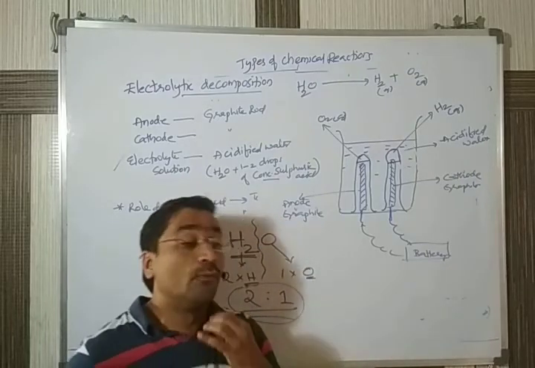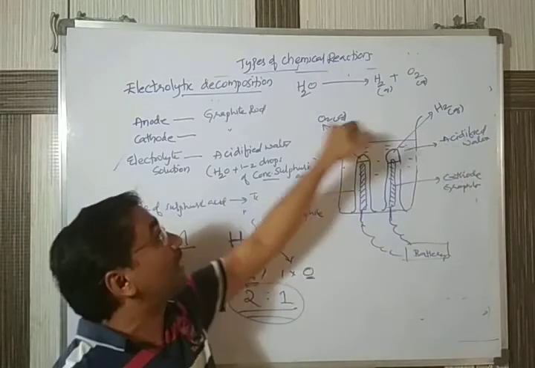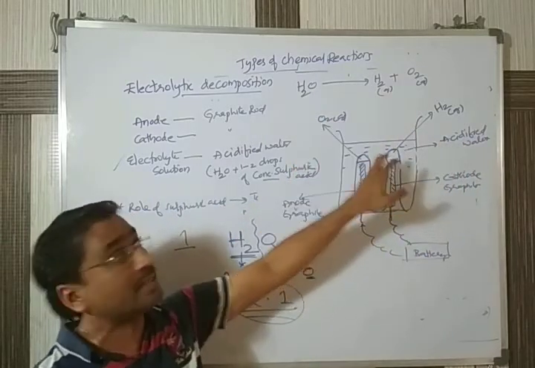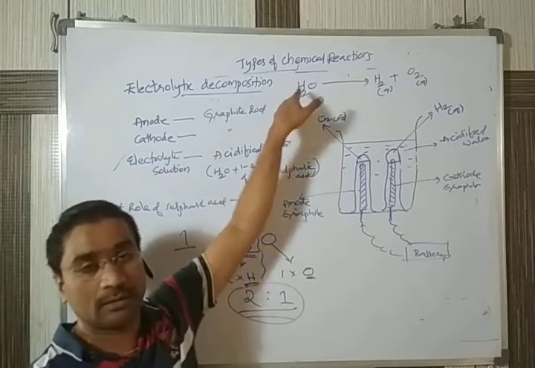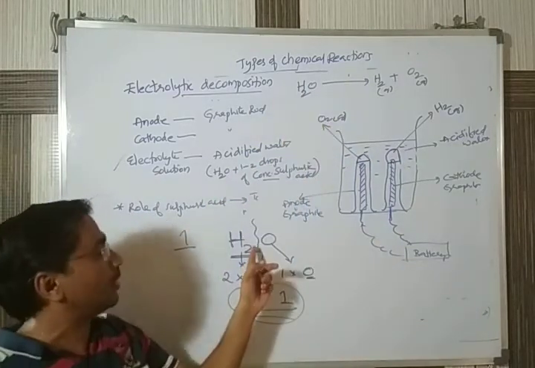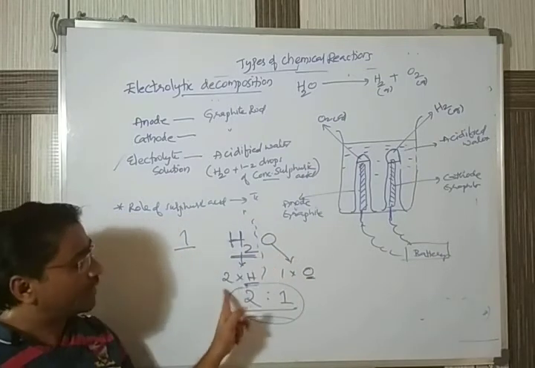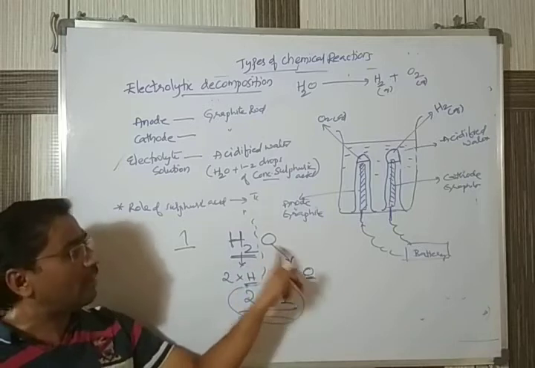The question on the same topic is asked in 2-3 different types. How they ask: why is hydrogen gas obtained more and why is oxygen gas obtained less during the electrolysis of water? The question indicates you have to say that a water molecule is formed by the combination of 2 hydrogen atoms and 1 oxygen atom.